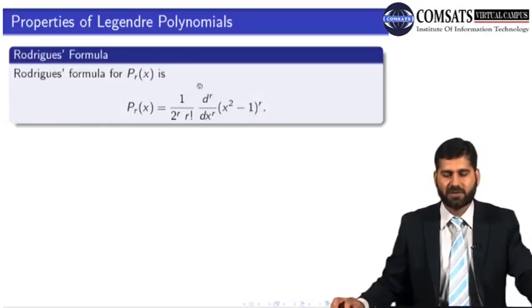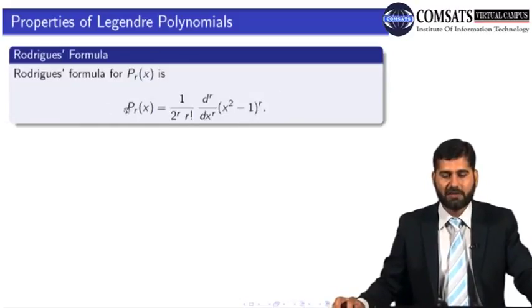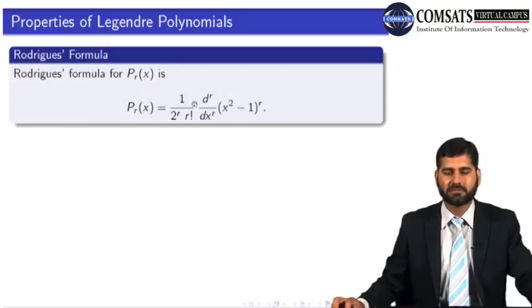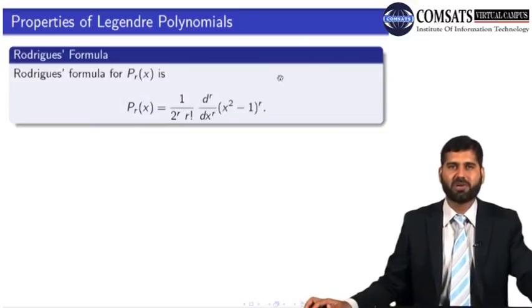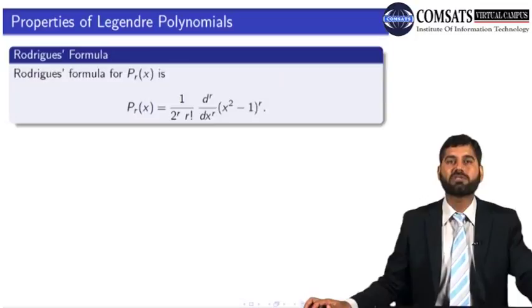See, this is a very nice formula. If you want to get P2, you can find it from here. Just take the second derivative of x squared minus 1 squared. You will get P2 of x. If you want to find P5 of x, take the fifth derivative of x squared minus 1 to the power 5 and adjust the coefficients. You will get P5 of x. So it's a very nice formula to get the polynomials directly without even solving Legendre's equation.